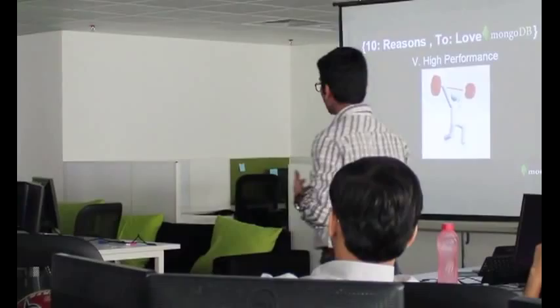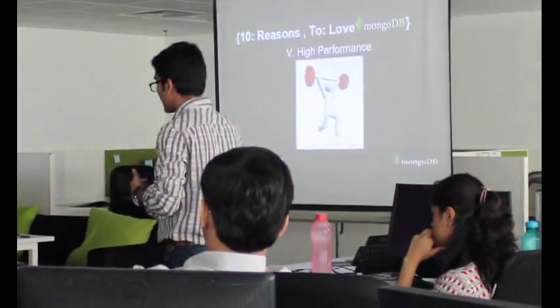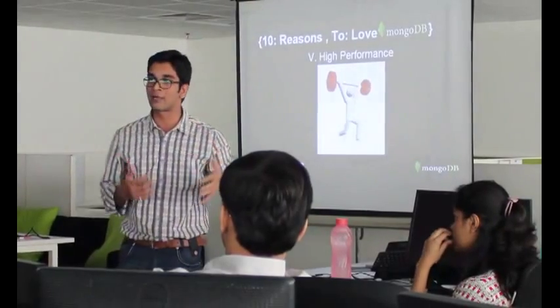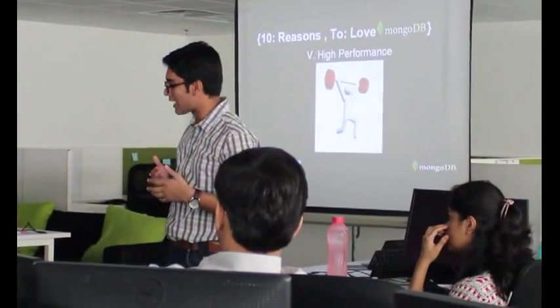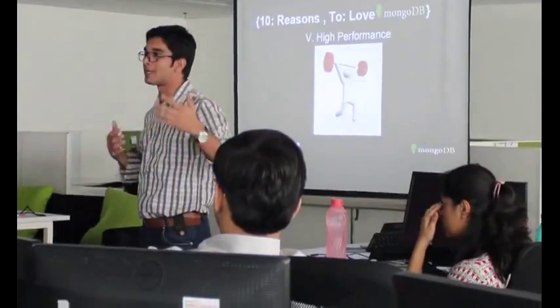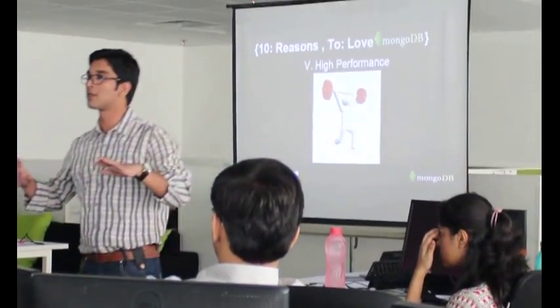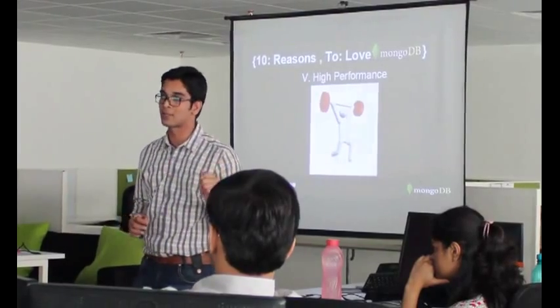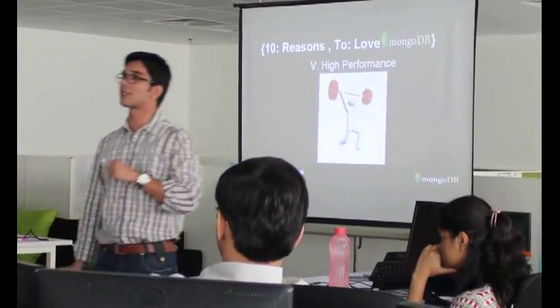And the second is MongoDB's high performance. Somebody asked me: if we are running 10 different collections at a time, then what happens? And if we have a huge database or huge documents, then what happens? We have a lot of performance metrics available with MongoDB, and you can do it in very easy steps. You don't have to worry about it, and you don't have to be an expert for that.